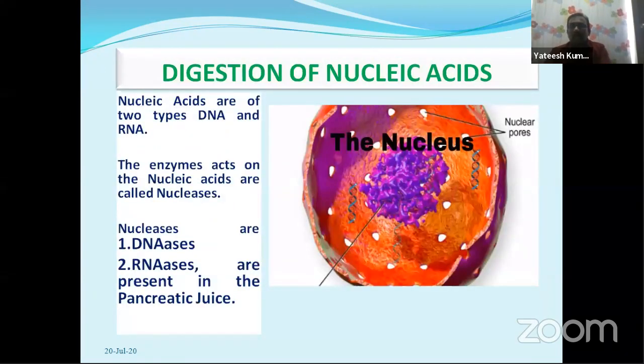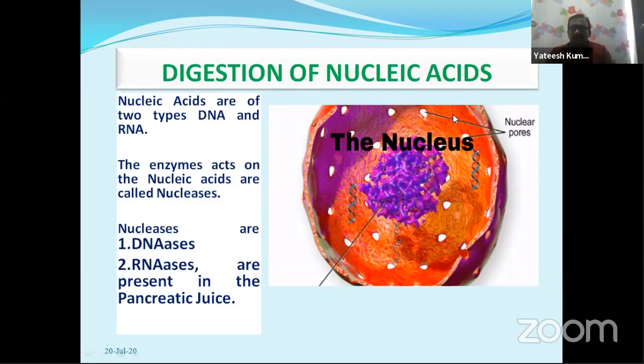Next, the food material also contains nucleic acids. How does it contain nucleic acids, children? The food material we are taking may be from a plant source or an animal source. Plants and animals are made up of cells. By the action of enzymes, cells break and the nucleic acids are released into the food material. That's why nucleic acids are also digested in our small intestine.